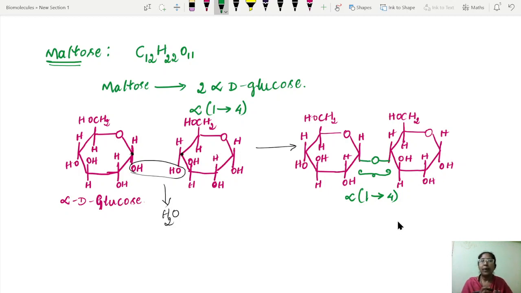So that's simple. Now what can we say about maltose? I'm summarizing. Maltose is a disaccharide. It's made up of two monosaccharide units. The glycosidic linkage in this case is an alpha 1,4 glycosidic linkage.